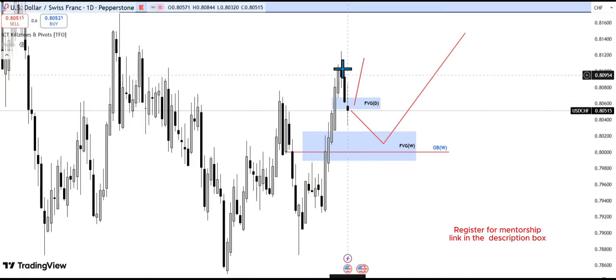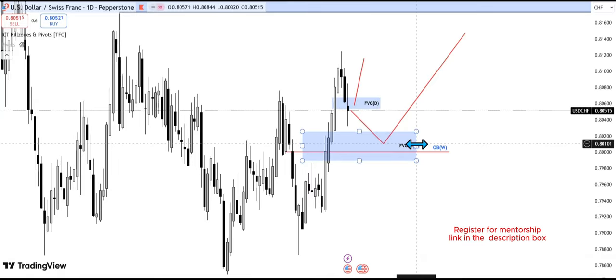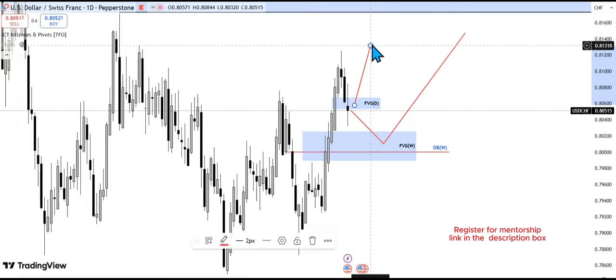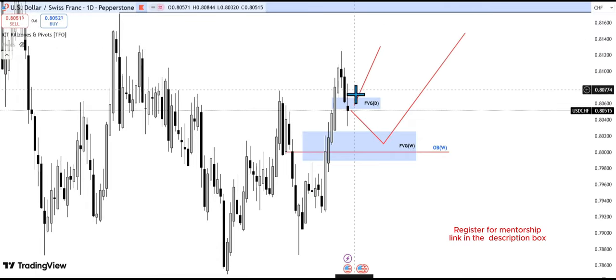But I really want to see price get to this weekly fair value gap. If you look at DXY also currently, you can see price is inside that tiny daily fair value gap. So if DXY price uses that daily tiny fair value gap to push price higher, then the same thing is likely to happen for USDCHF.